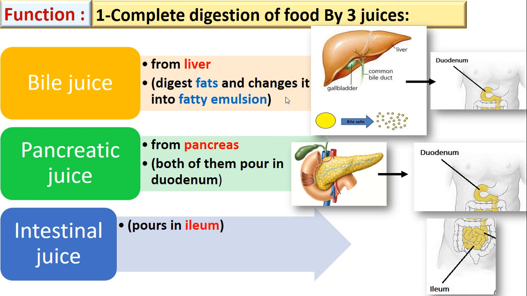First, the bile juice is secreted by the liver and poured in the duodenum.